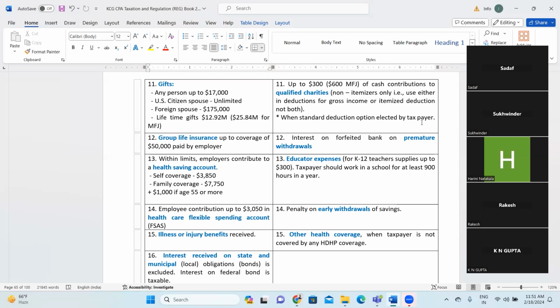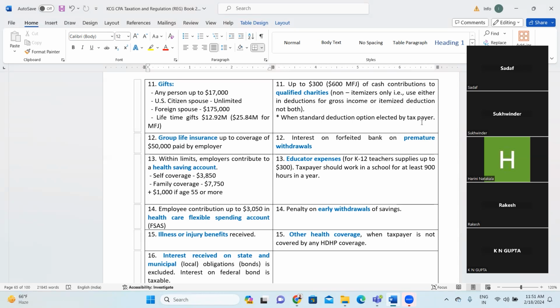Right? So the call of the question is how much amount is taxable in the hands of Mr. X, right? So $500, sir. Yes, very good.